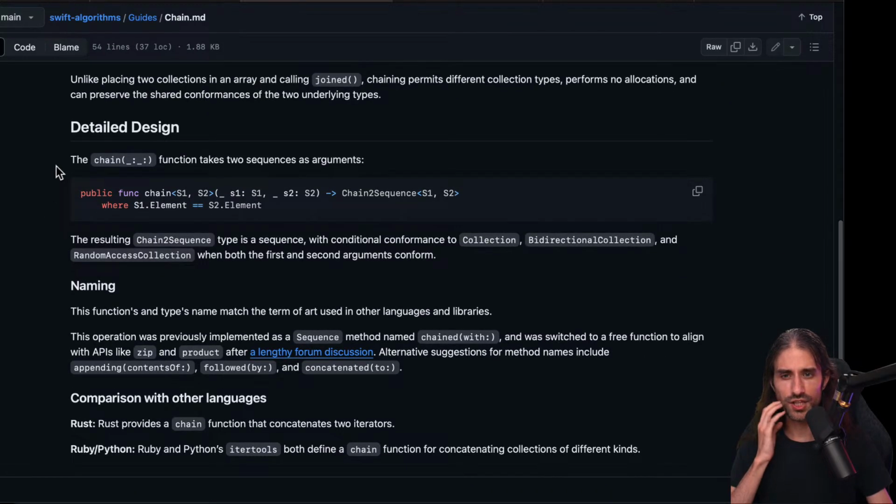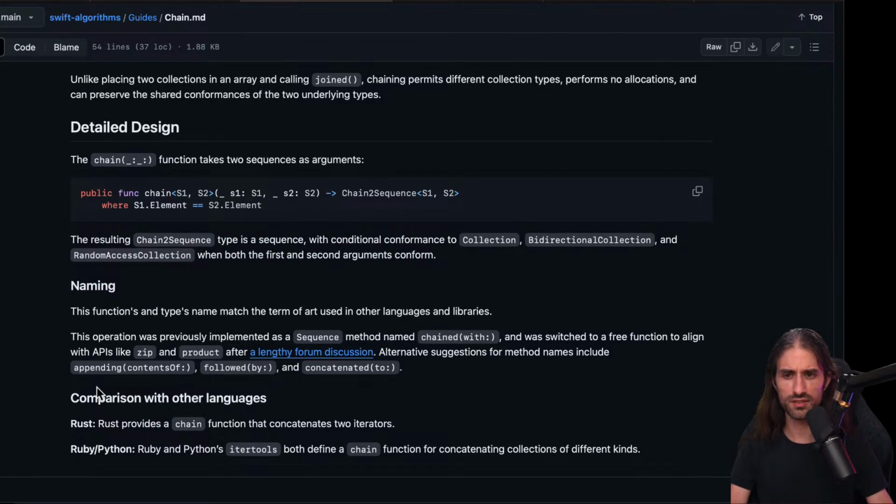So detailed design, the chain function takes two sequences as arguments. And since you can take two, you could just call it twice and then take 3 and call it 3 times and take 4, etc. The resulting chain two sequence type is a sequence. So very similar to when you call zip and you get a zip two sequence with conditional conformance to collection, bidirectional collection, and random access collection. Which means that if the sequences that you pass are themselves collections, the result will also be a collection, same thing for bidirectional collection and random access collection, when both the first and second arguments conform.